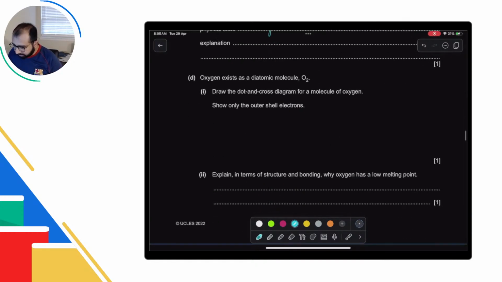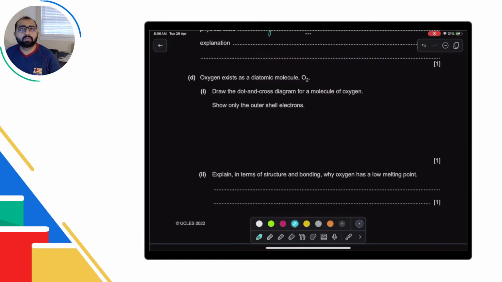Okay, oxygen exists as diatomic molecule. Draw the dot and cross diagram for a molecule of oxygen. Again, dot and cross diagram में many students unfortunately struggle, which I don't understand. It's really straightforward. You write the two atoms, and obviously oxygen है, दूसरा भी oxygen है. You start by drawing one pair of electrons, okay, और बाकी पेयर कितने हैं, टोटल उसके पास कितने हैं, 6, तो बाकी हमारे पास हो जाएंगे. इसको जरा मैं रफ करके दिखाता हूँ, and then we'll try to write.